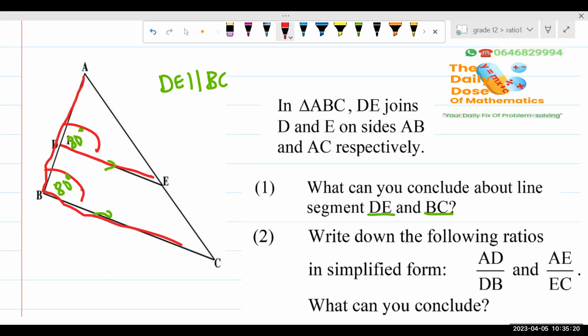Do you get what we're saying? So we are going to say DE is parallel to BC. When they ask us why are we saying that, we're going to tell them it's because we have corresponding angles which are equal. This is a theorem. Corresponding angles which are equal are given by parallel lines.